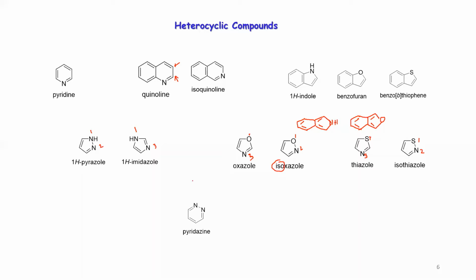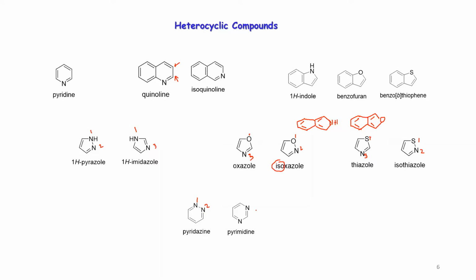Then we have pyrazine. So can you azine? So this is diazine, we call it. How many isomers are possible for diazine? Can you guess? How many isomers are possible here? So 3. So you have 1,2. You can put 1,3, right? You can put 1,4. So exactly, that is the correct answer.